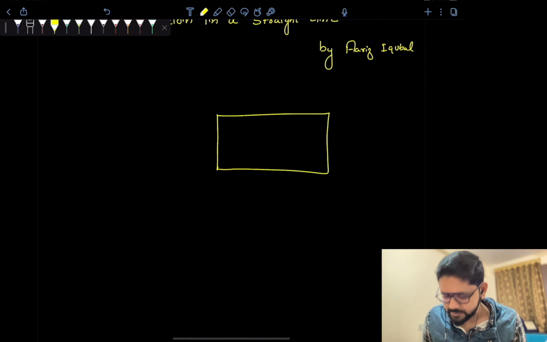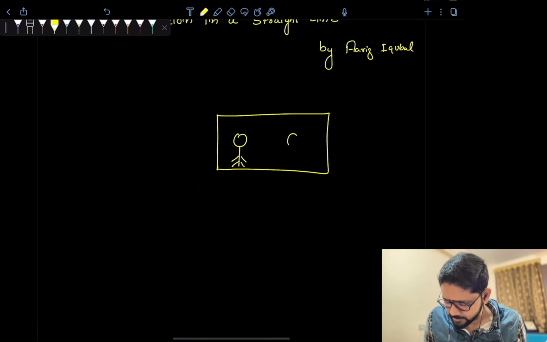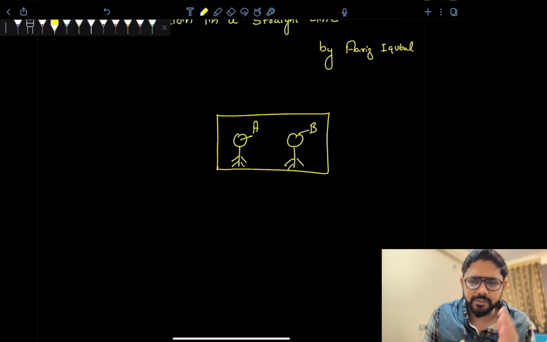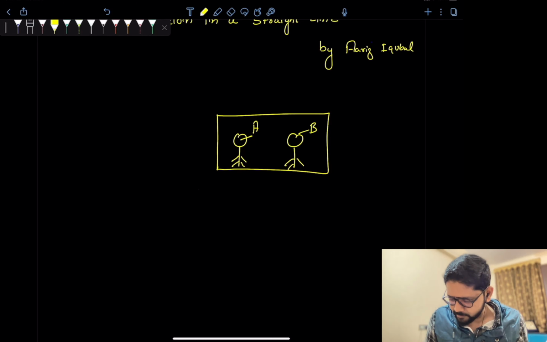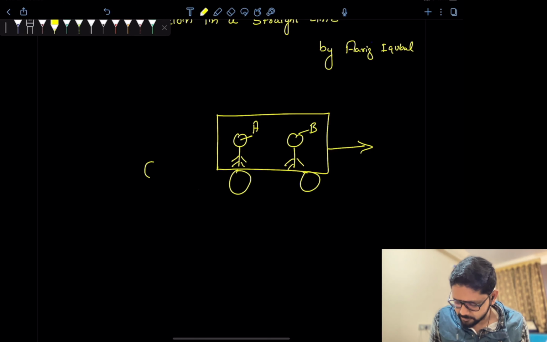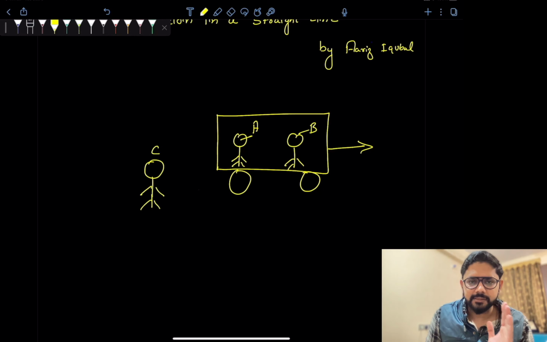Suppose there are three friends: two are sitting in the train and one is outside the train. Suppose A and B are sitting in the train, and this train is moving, and the third friend, C, is standing on the ground.